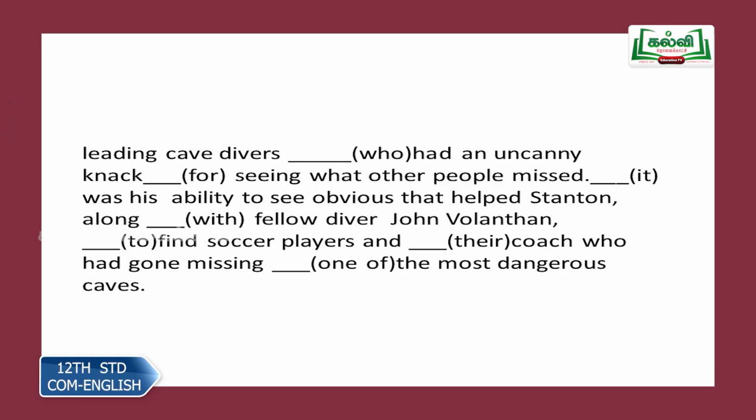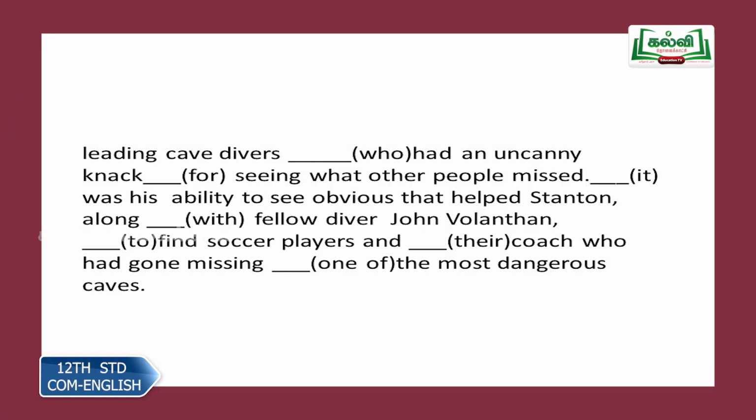Again, seeing what? So, knack and seeing, they are not connected. So, uncanny knack of what? Of seeing what? Uncanny knack for seeing what? Other people missed. Was his ability. Again, missed full stop. Suddenly, the sentence starts with was, small letter. So, something is missing there obviously. So, just read the next line so that you can find out the word that is missing here. Something was his ability to see. So, it was his ability to see. So, the missing word is it.